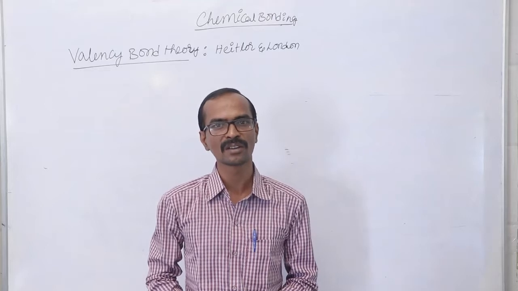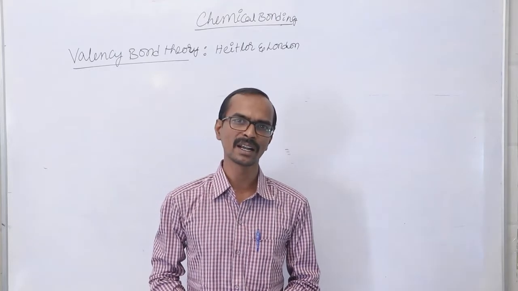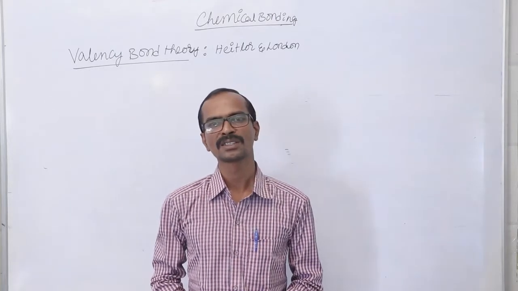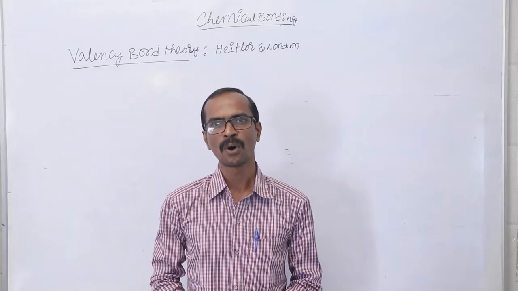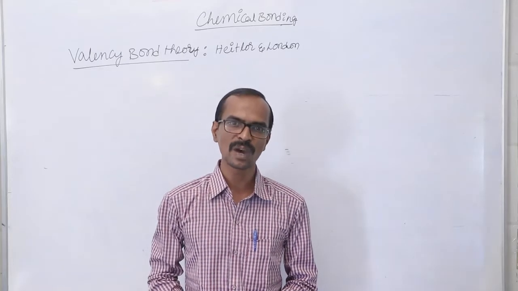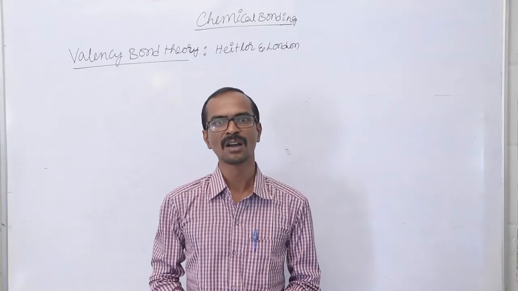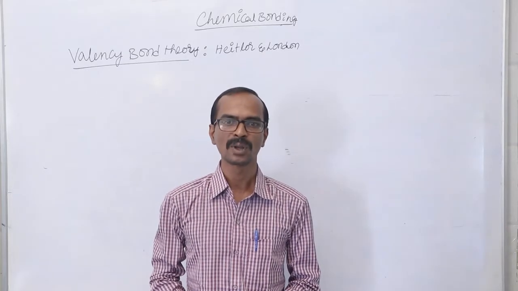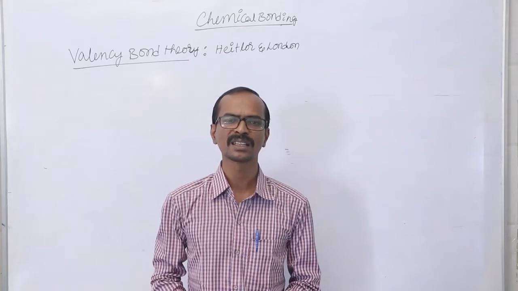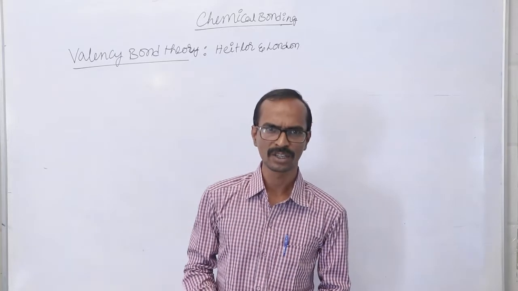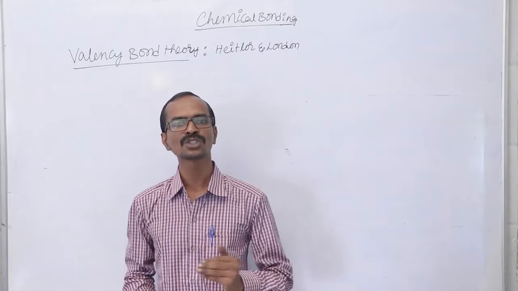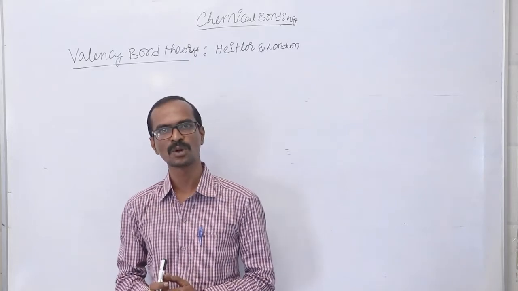And Pauling extended this valency bond theory to explain the structures of molecules. What are the postulates of this valency bond theory?